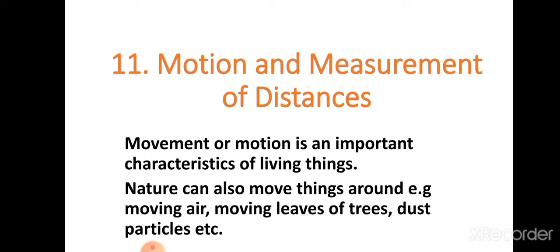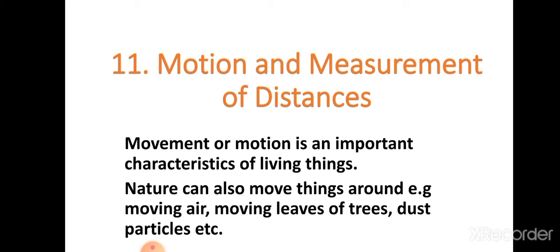Now we know that motion and measurement of the distances, how is it possible? We know movement or motion is an important characteristic of living things. Animals, plants and human beings all show movement. All living creatures show movement. Plants show the movement of growth, while animals and human beings hunt, survive, and move in search of food, shelter and water. They continuously move from one place to another.